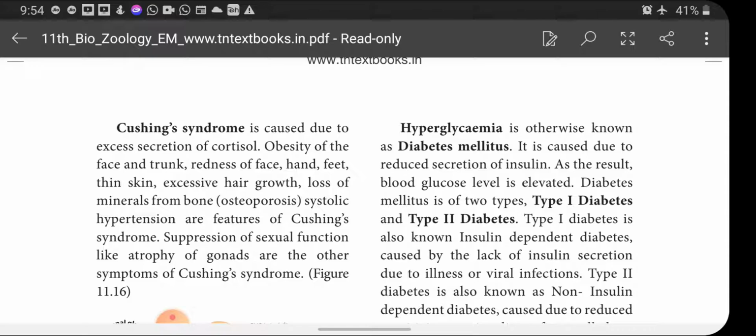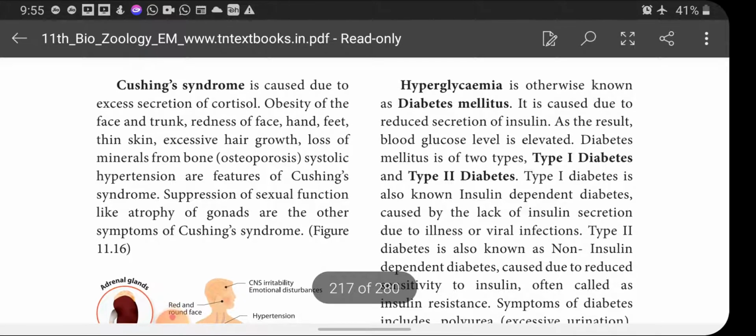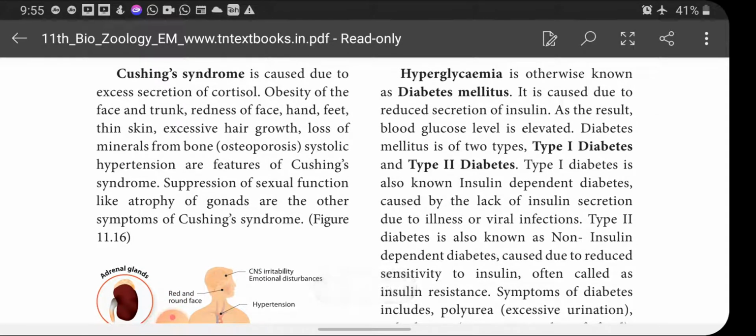When the insulin secretion is not enough for conversion of excess glucose into glycogen, the excess glucose stays in the blood and is sent to the kidney for filtration, but the kidney reabsorbs only a certain level of glucose, and the rest of the glucose is eliminated through the urine, and this condition is called diabetes mellitus.